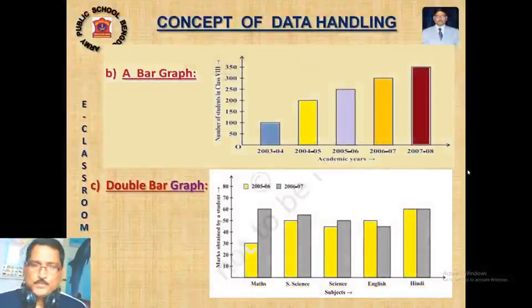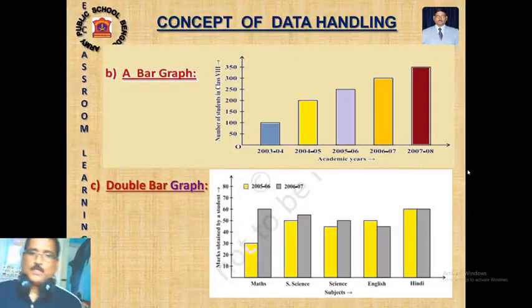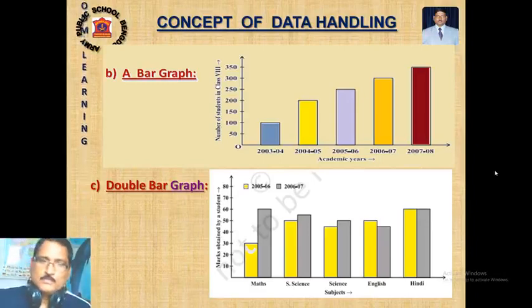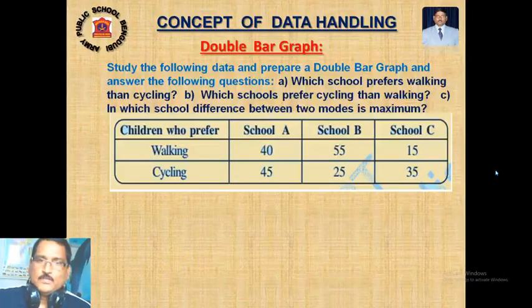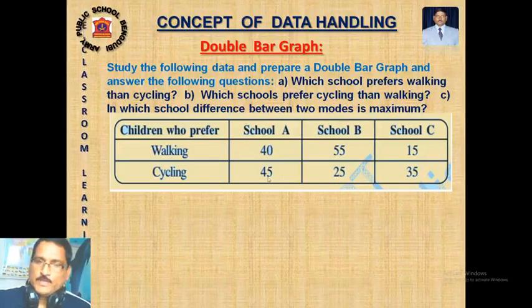I think you have understood this concept. Now I have another example of a double bar graph. Here information is given in a chart, and you have to represent it as a double bar graph: school A, school B, and school C. How many students come to school on foot? For school A, that is 40, and by cycling 45. School B, 55 and 25. School C, 15 and 35.